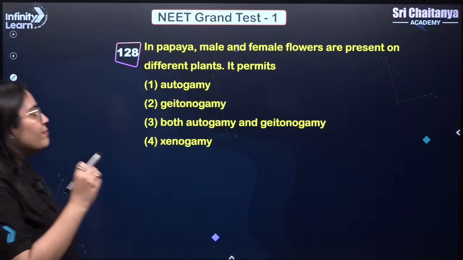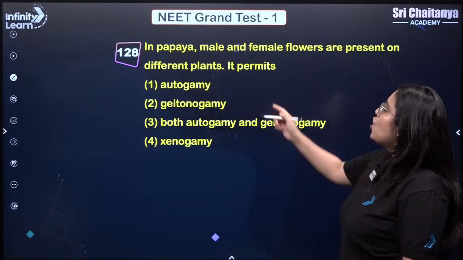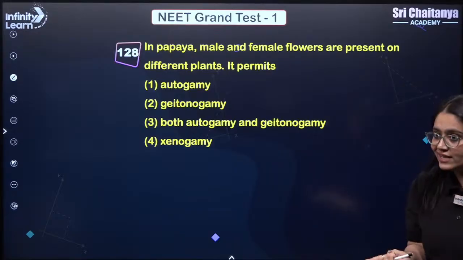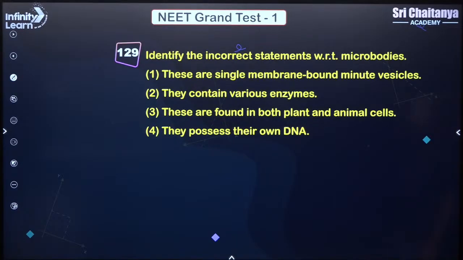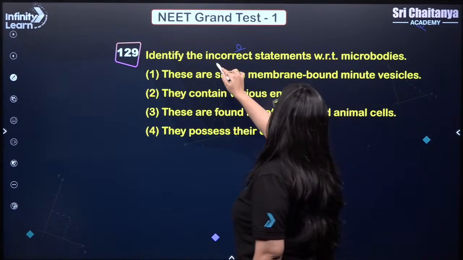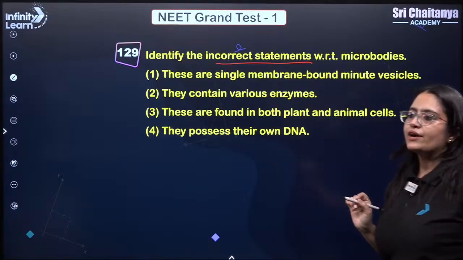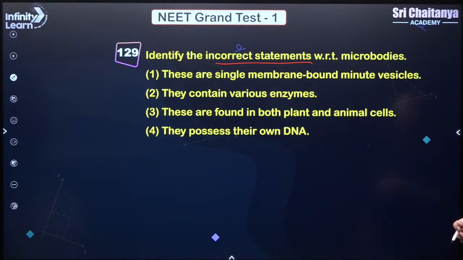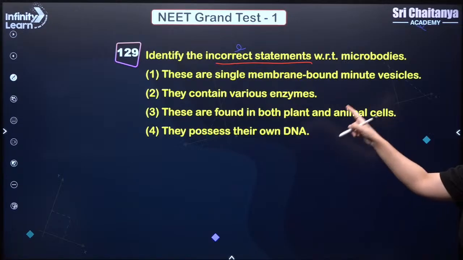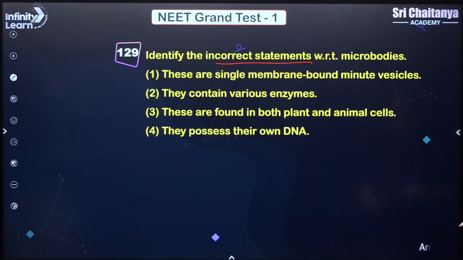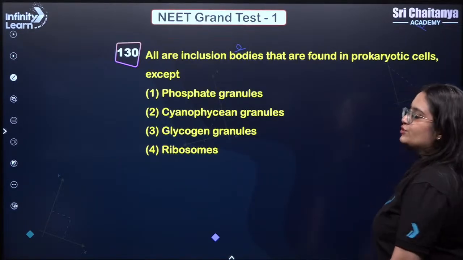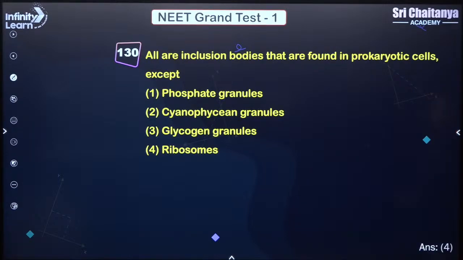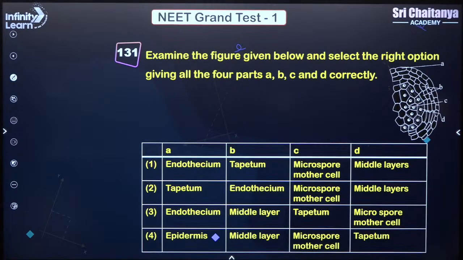In papaya, when male and female flowers are present on different plants, it permits only xenogamy. Answer is 4. Identify the incorrect statement with respect to microbodies. Very simple. The incorrect statement is that they possess their own DNA. Answer is 4. All are inclusion bodies found in prokaryotic cells except ribosome. You don't consider ribosome under inclusion bodies. Answer is 4, ribosome. Very, very simple.